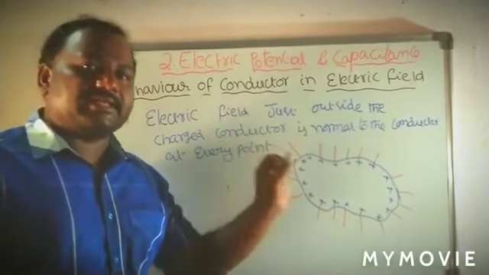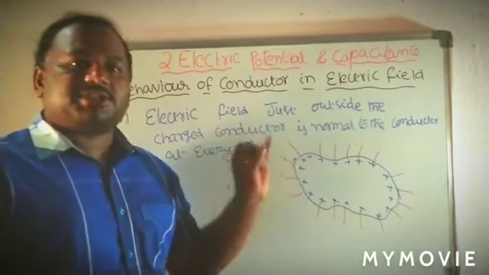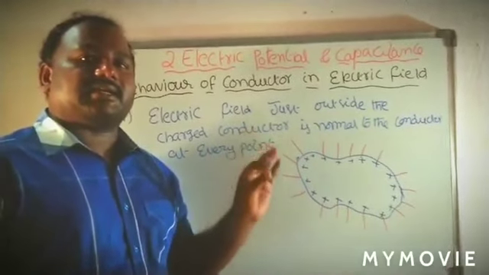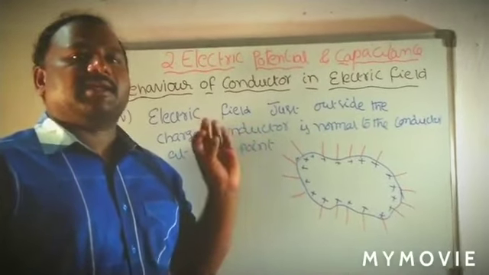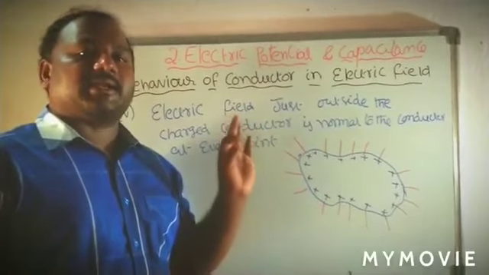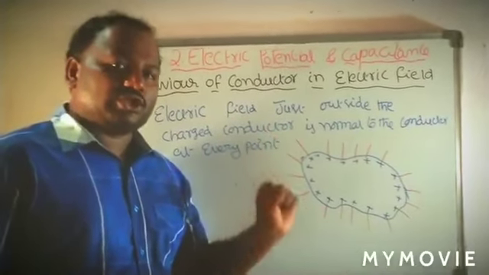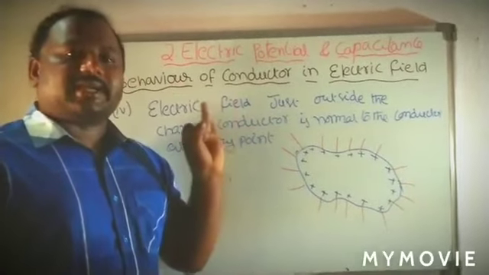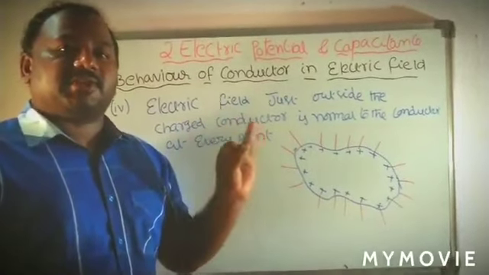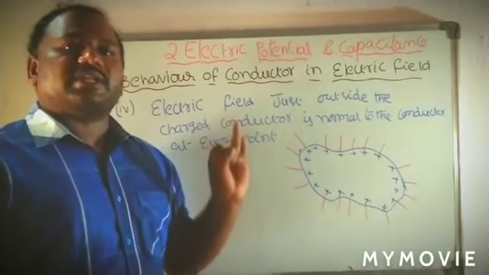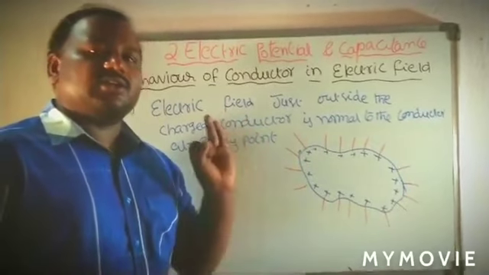The first point is, very important, whenever a conductor is placed in an electric field, the net electric field inside the conductor becomes 0. Next, the second property is, when the electric field is 0, then the total charge inside the conductor is also 0.